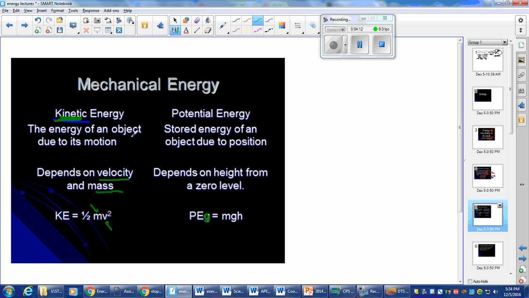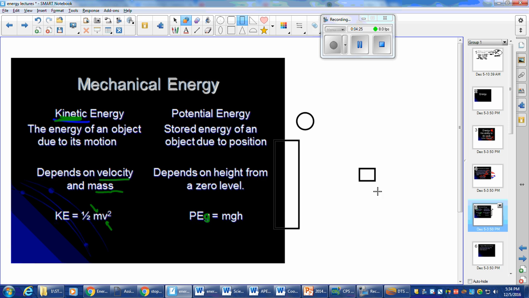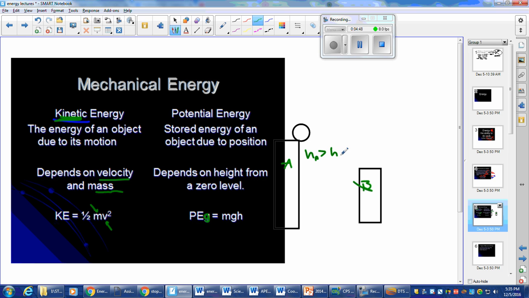All right, now, how do these things convert into kinetic and potential energy? So if I have an object here, and I have some sort of cliff or something like that. You can see that if I do a lot of work to lift it up this ledge versus this ledge, the height is greater, right? So we'll call this A, we'll call this B. The height of A is much bigger, right? So height A is bigger than height B.